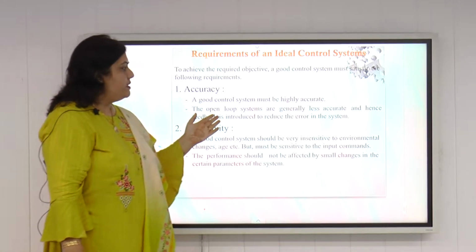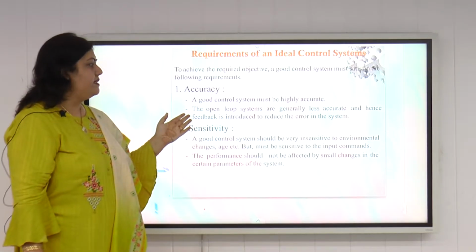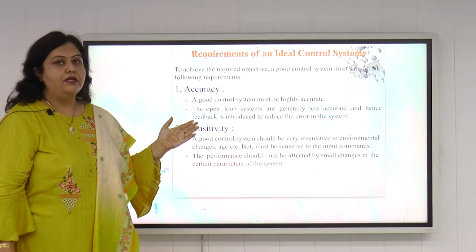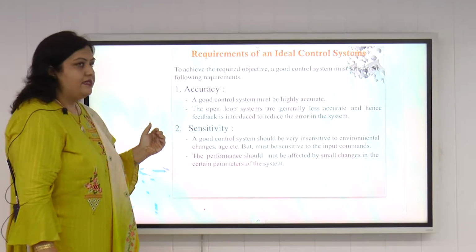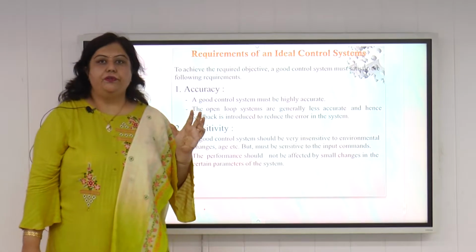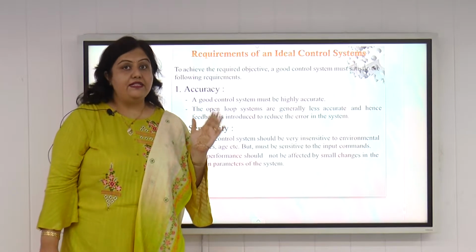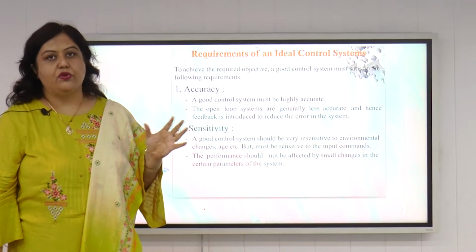Open loop systems are generally less accurate, and hence feedback is introduced to reduce the error to 0. Next is sensitivity. The control system should be designed so as to make it less sensitive to any environmental changes or noise.